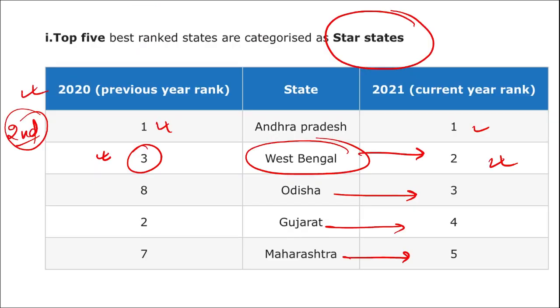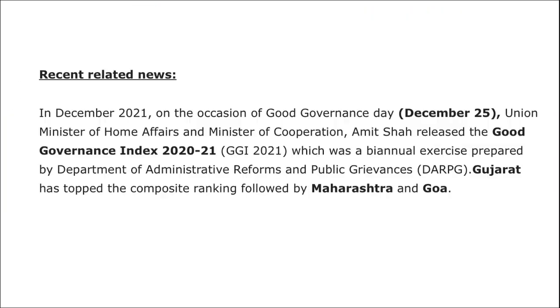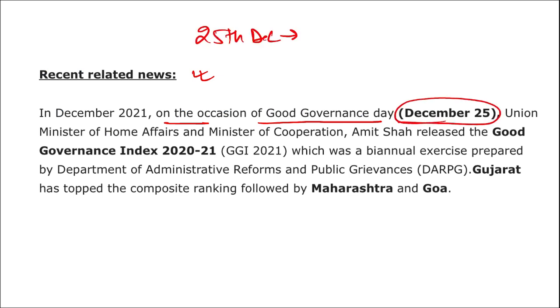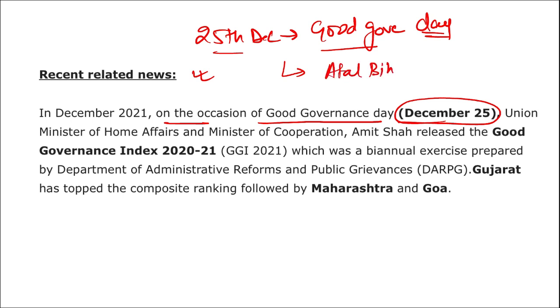Now this was everything you need to know about Scotch governance index. But apart from this, if we talk about some related news, on the occasion of the Good Governance Day that we observed on 25th of December, that means 25th of December is observed as Good Governance Day. And this Good Governance Day is observed in the memory of whom? This Good Governance Day is observed in the memory of Atal Bihari Vajpayee ji, who was the former Prime Minister of India.